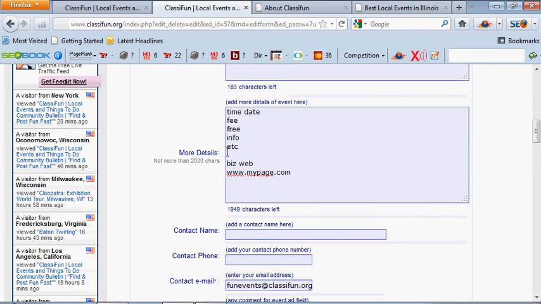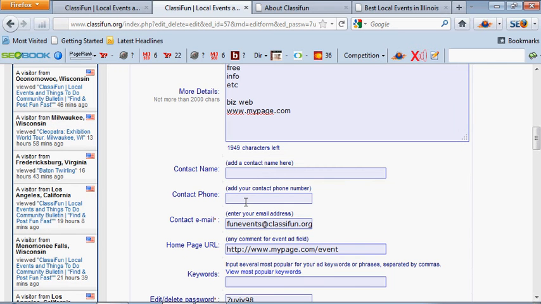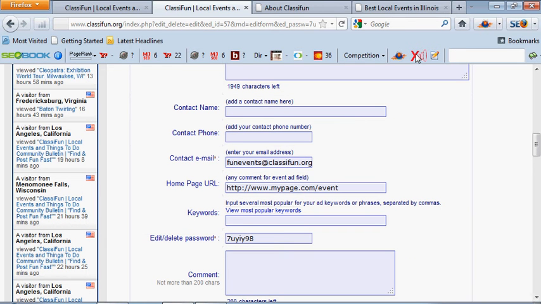More details, enter the time, date, fee, free, info, etc. If you're a sponsor of it, you can enter proudly sponsored by, and then your web page. Contact name if you have one, phone number, contact email address. This is in case anybody wants to get a hold of you by seeing this and saying, hey, we'd like to visit, can we get more information? They can email that address. If you're a business that's promoting somebody else's event, I highly recommend using their email address or getting authorization to use their email address. That way it gets to the right people and it saves you some time.